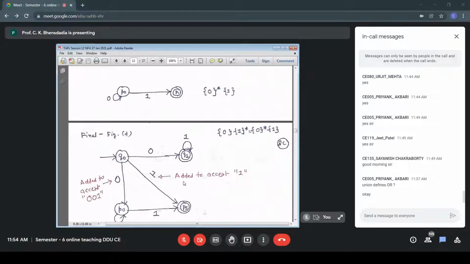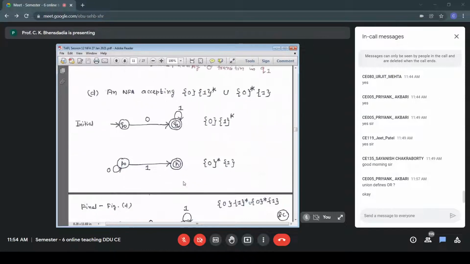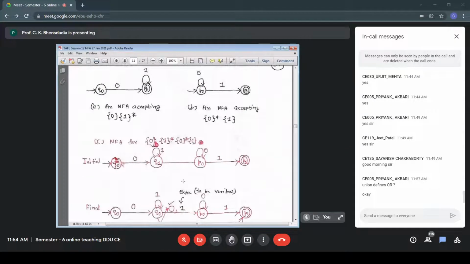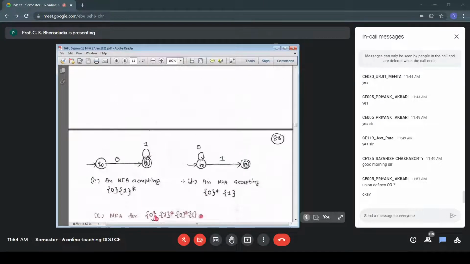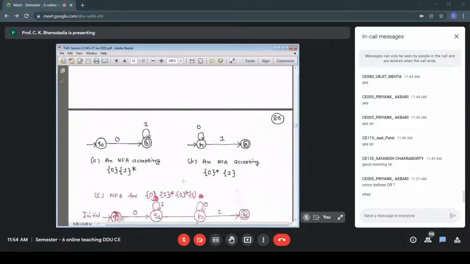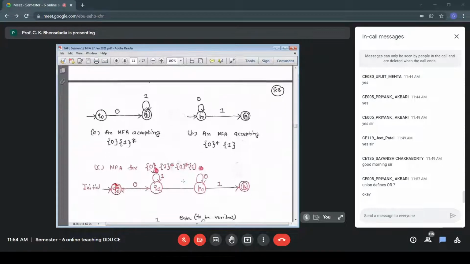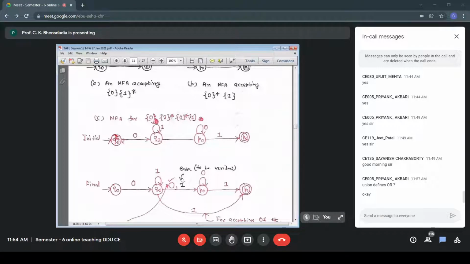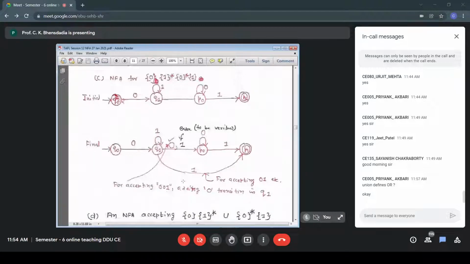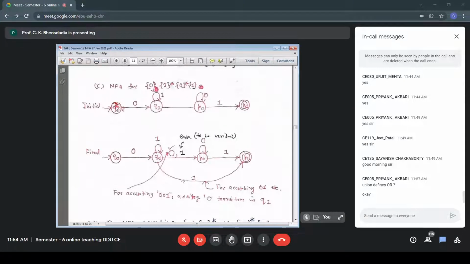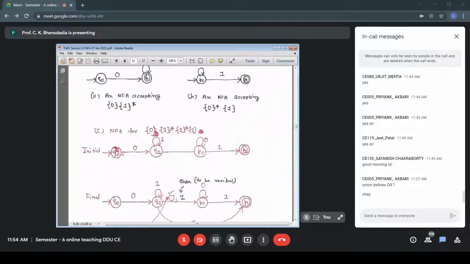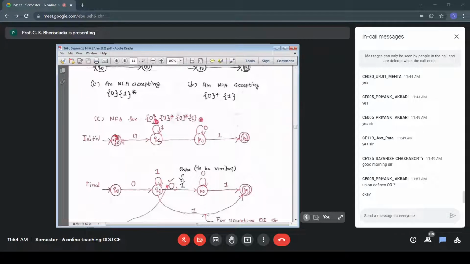Now, what we are trying to show is not how to construct these NFAs. We are not learning how to construct NFAs; that we know anyway. The thing is, when we take concatenation or union, we need to do analysis. A lot of things we needed to do to construct the NFA for accepting L1, L2.